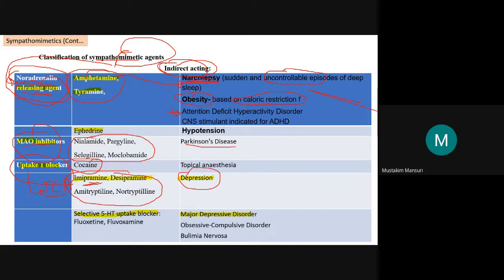Among these there are also selective blockers. As I told you, these are catecholamines. So there are selective uptake blockers too, the 5-HT uptake blockers, which selectively block 5-HT. This is not related to noradrenaline. Who will they selectively block? The 5-HT uptake. 5-HT is also a catecholamine. So if we selectively block 5-HT uptake, examples are fluoxetine as well as fluvoxamine.